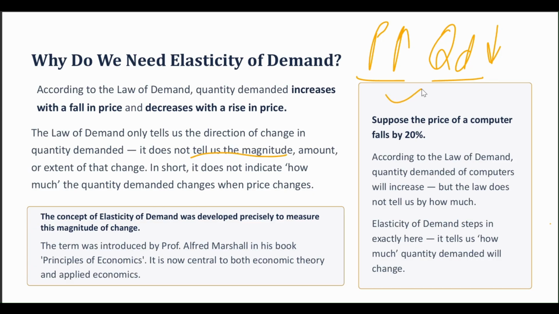Let us see this example right here. Suppose the price of a computer falls by 20%. According to the law of demand, quantity demanded of computers will increase, but the law does not tell us by how much. So they are saying that price of the computer falls. So what is going to happen to the demand? With the inverse relationship, we can know that the quantity demanded of the computer is going to rise. But by how much? Do we know that? Not really. So elasticity of demand helps us to know how much the change has occurred in the quantity demanded.